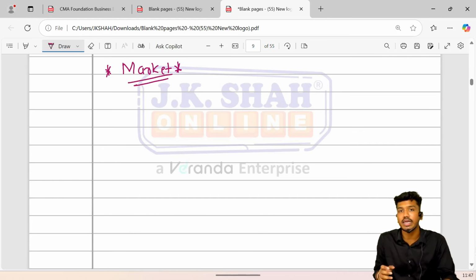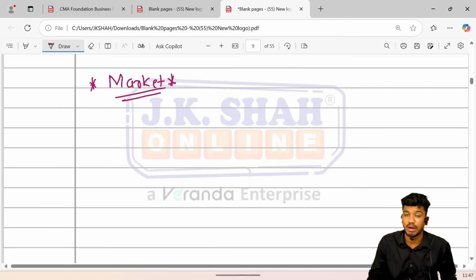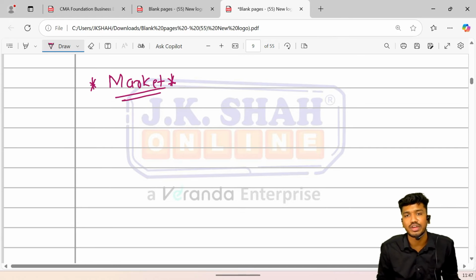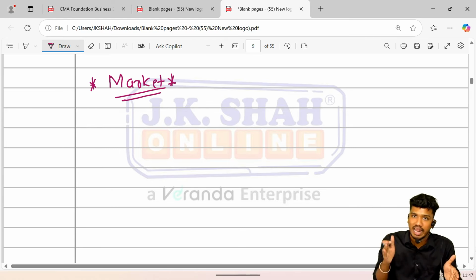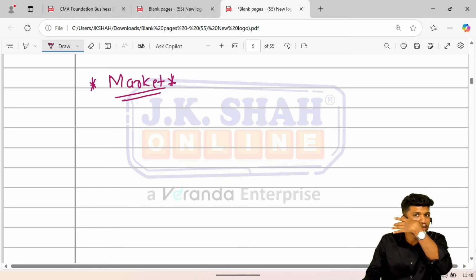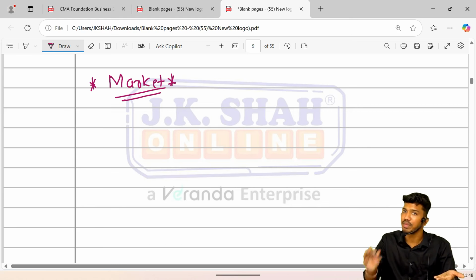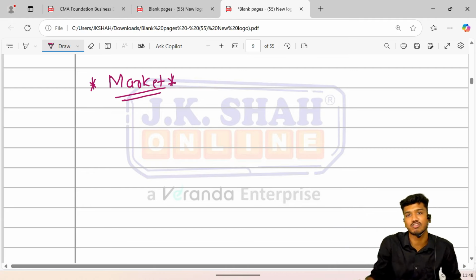Now, market is being bifurcated on various bases. On the basis of geographic location, it would be local market, national market, or international market. On the basis of location or area or jurisdiction, it could be a local market, a national market, and then an international market.